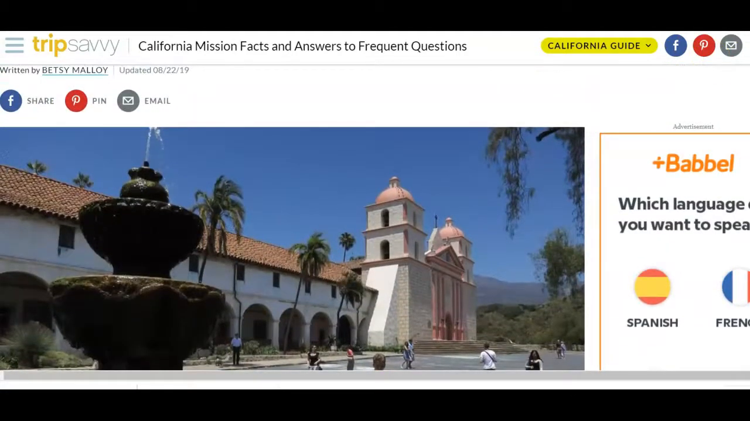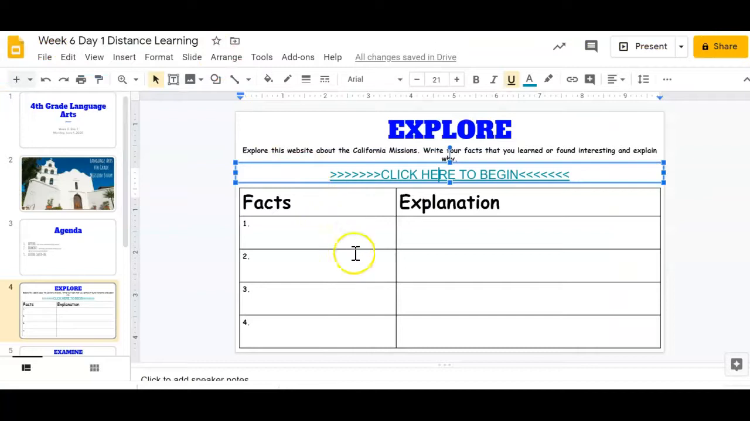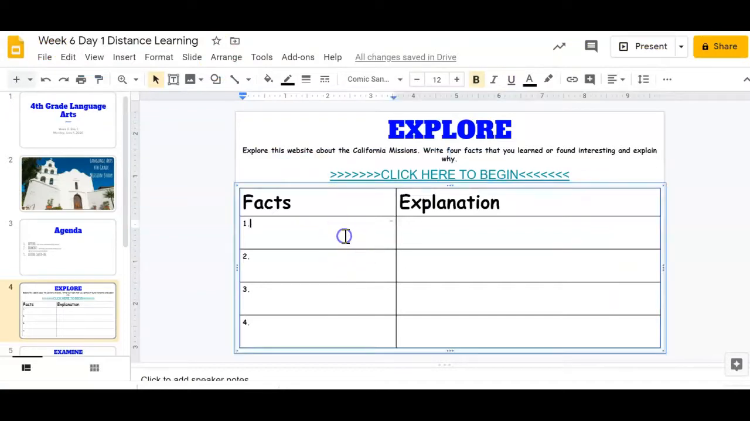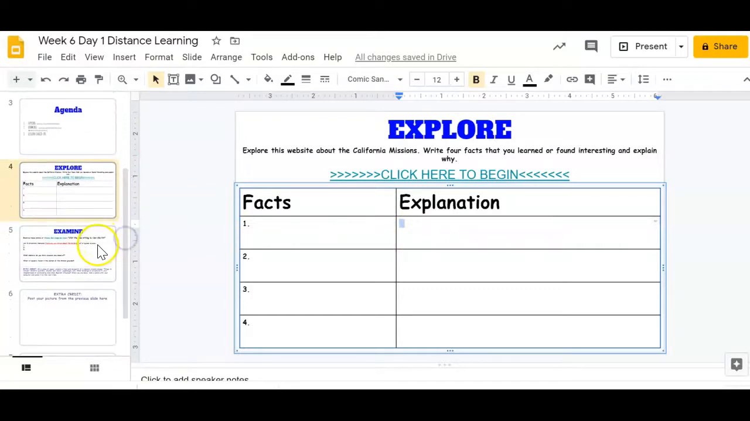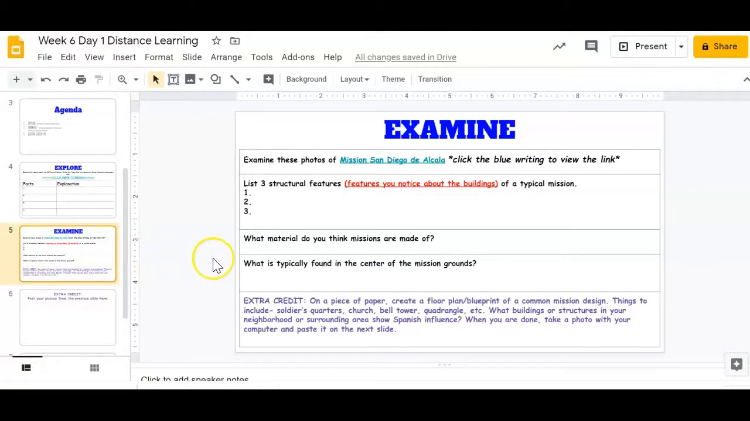Okay, so that's the page you're going to click on. Remember, you want to click around. Find the fact. A fact is something that is set in stone. It is what it is. It's not an opinion. It's not something you think. It's something that is factual, cannot be changed. Okay, and then here you're going to explain why that fact was important to you or you thought it was interesting. And then you're going to do the examine.